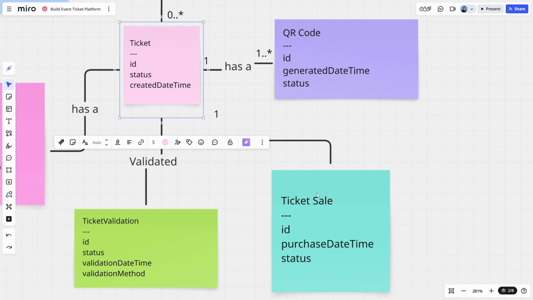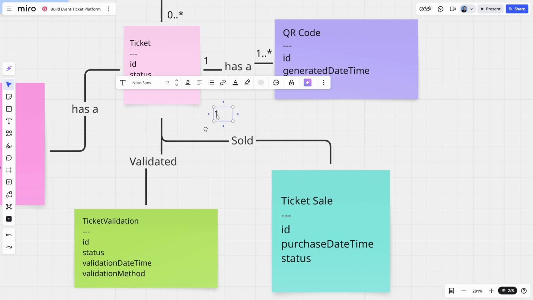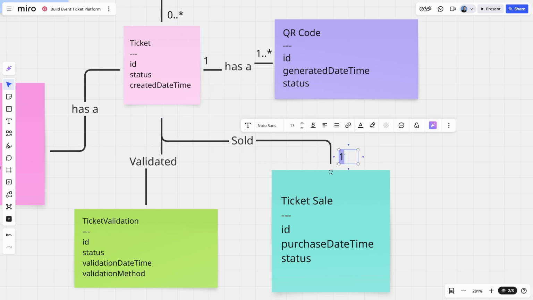So a ticket can only be sold once. So we're going to say 0..1. Now I'm still a bit unsure on whether or not this ticket sale deserves its own object. It would have benefits when it comes to reporting, I think, because we can just interrogate a collection of ticket sales rather than the tickets themselves. So it would be dedicated for the purpose. But again, it's a bit abstract at the moment, so we'll have to see how it goes.